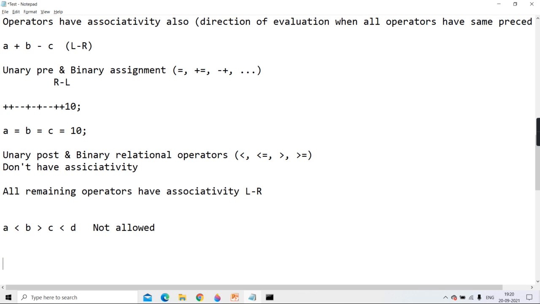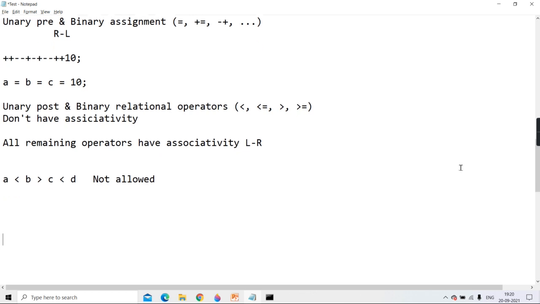And when you want to change the standard precedence, then use brackets. Meaning to override the standard precedence, use a pair of round brackets. Like you know, a plus b into c. Who is having the higher precedence in this?